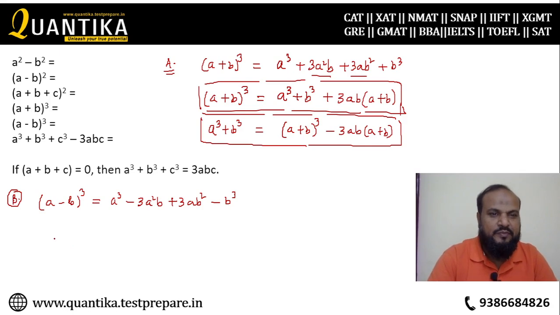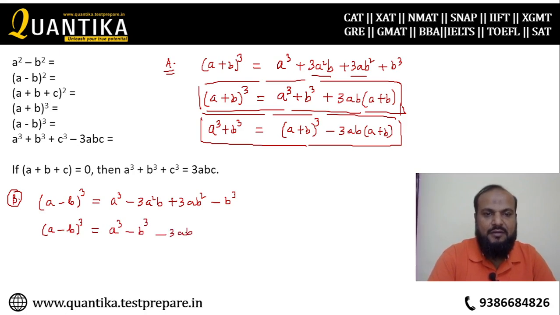Now again, a minus b whole cube, when you take a cube minus b cube on one side, minus 3ab within bracket a minus b. Now again, a cube minus b cube is equal to a minus b whole cube plus 3ab into a minus b. All of them are the same formula.